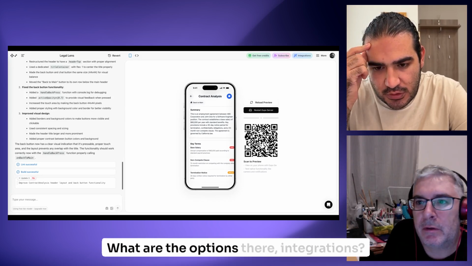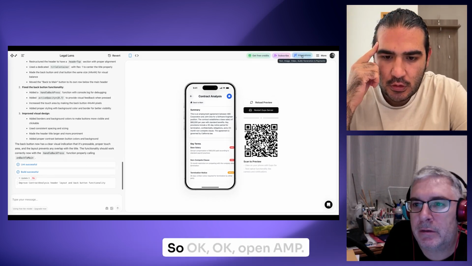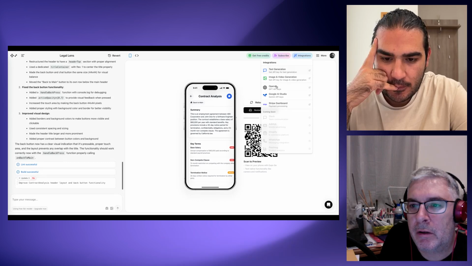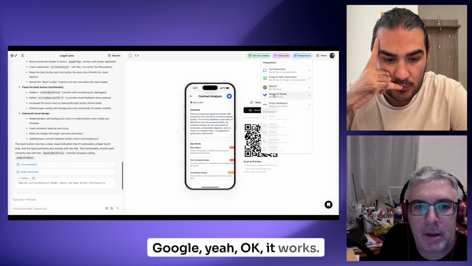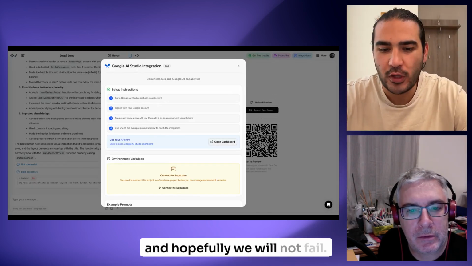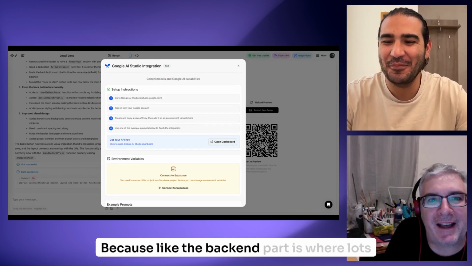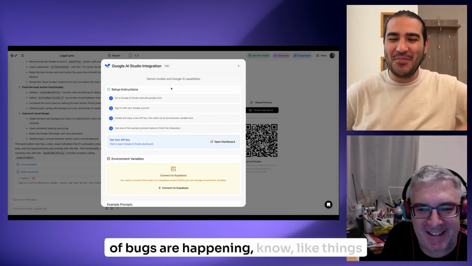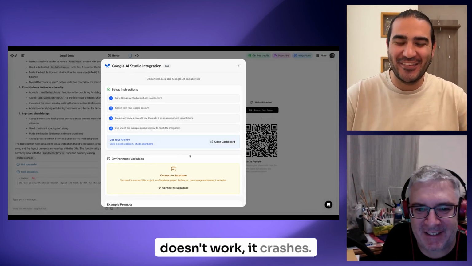What are the options there? Integrations. Okay, Google. Yeah, okay, it works. Do some backend work, and hopefully we will not fail. Because the backend part is where lots of bugs are happening. Things don't work, it crashes.